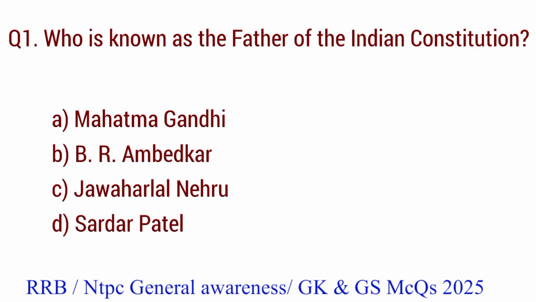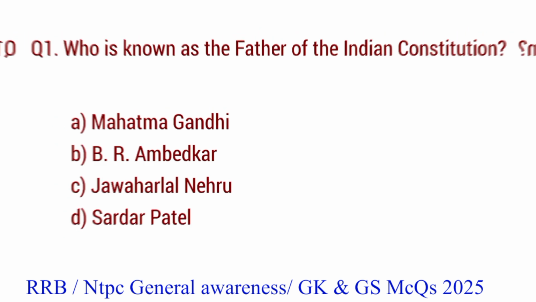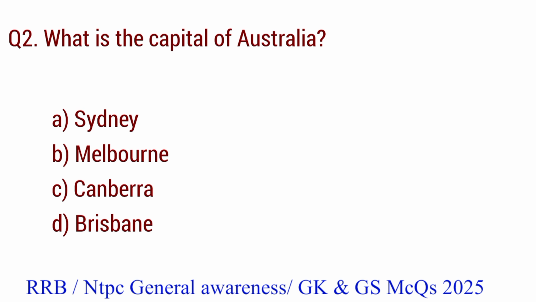Question number 1. Who is known as the father of the Indian Constitution? The right answer is option B. B.R. Ambedkar. Question number 2. What is the capital of Australia? The right answer is option C. Canberra.